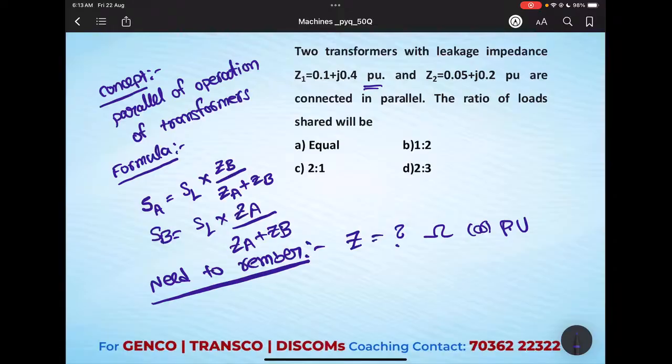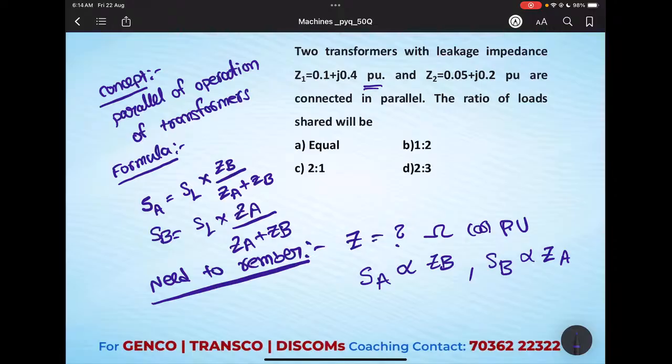We can take it as proportional. That means SA is directly proportional to ZB, whereas SB is directly proportional to ZA.